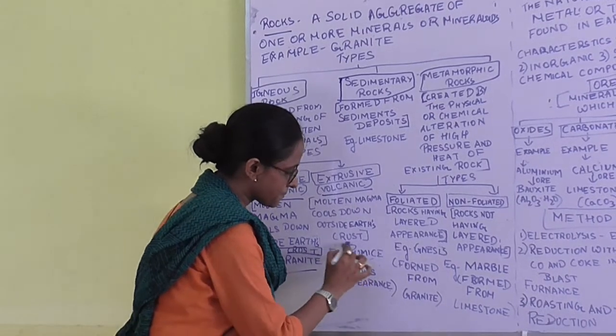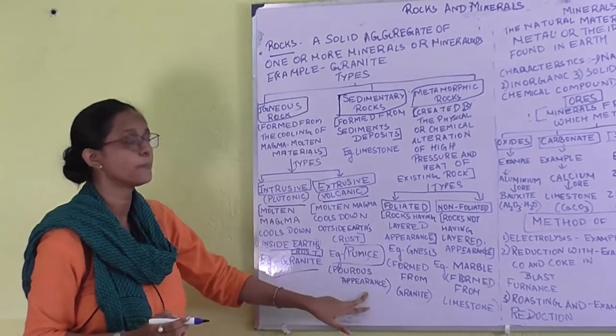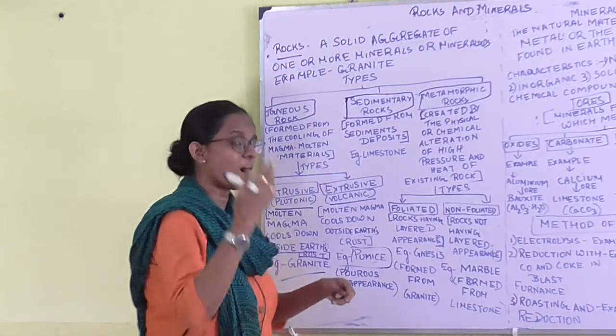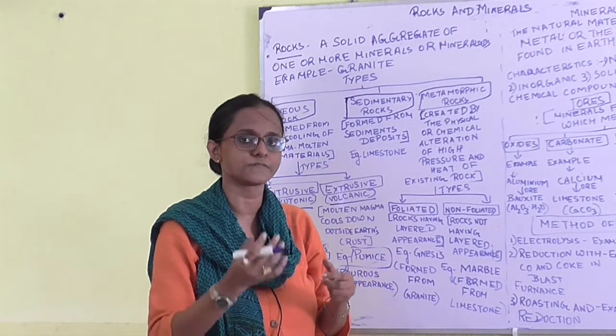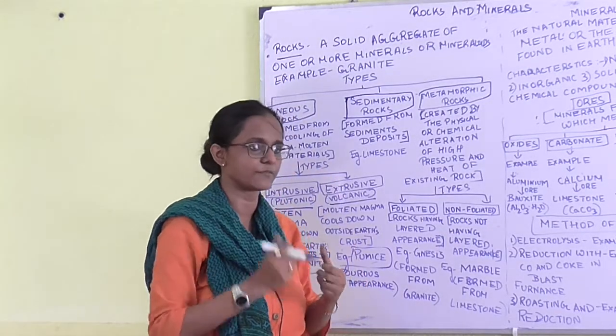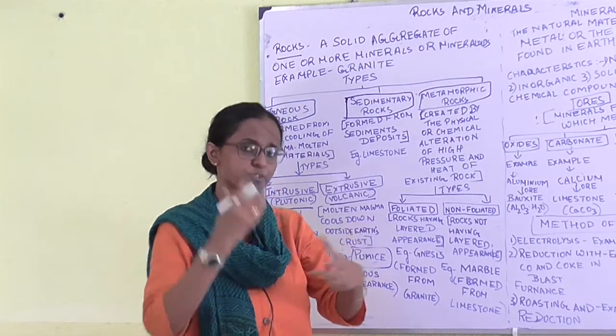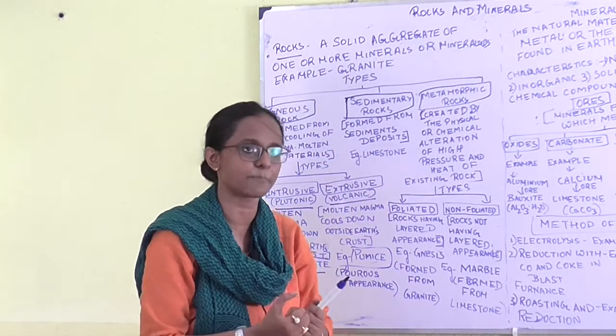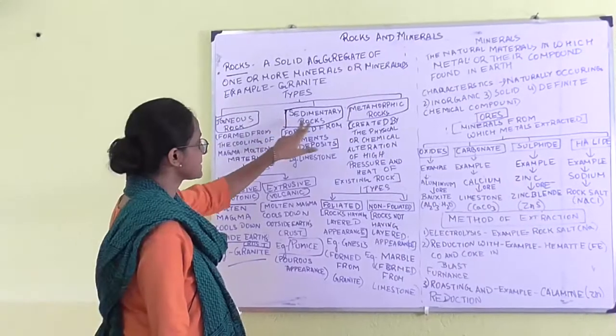Now what is the special thing about pumice? Pumice is porous in nature, meaning there are a number of holes present. Why are these holes present? Because of the entrapment of air. Whenever this molten magma cools outside the earth's crust, lots of air bubbles get entrapped in the molten magma.